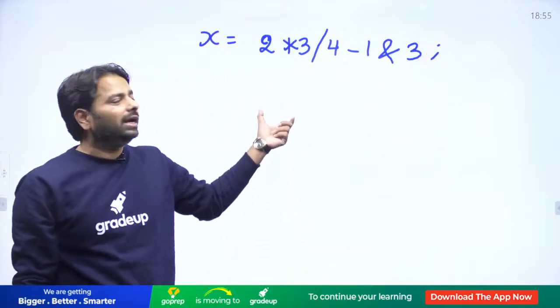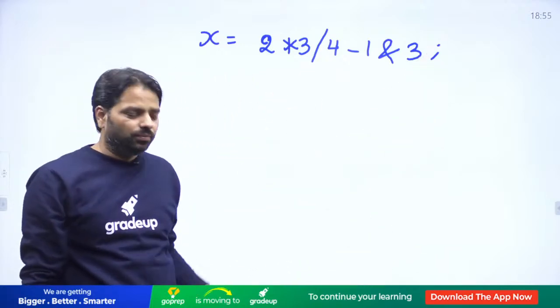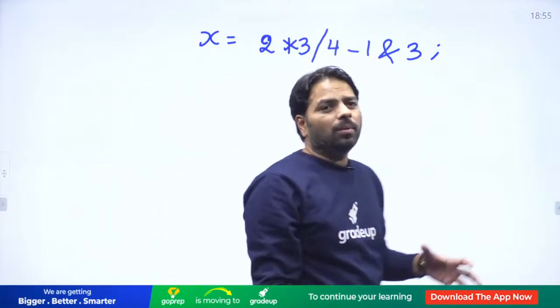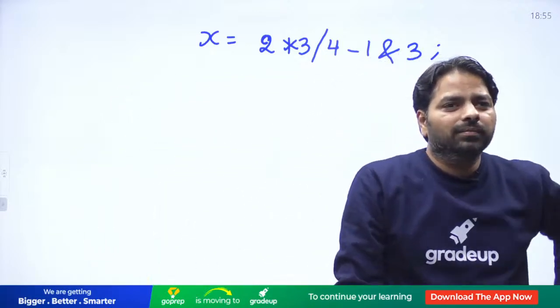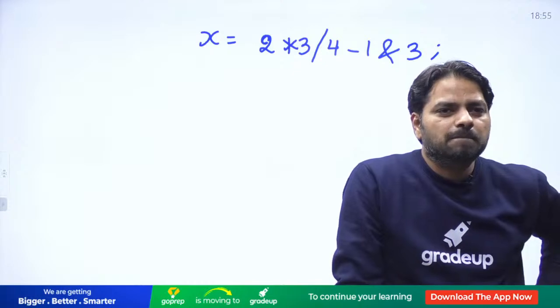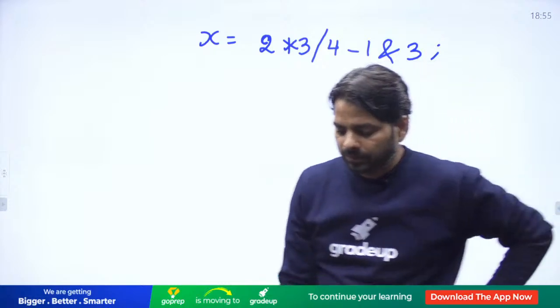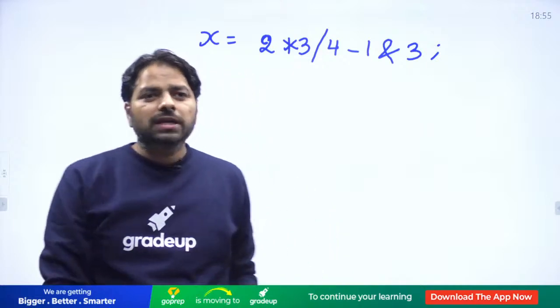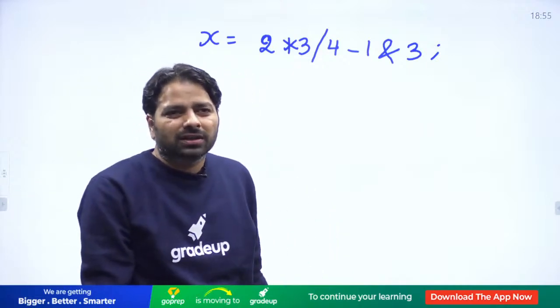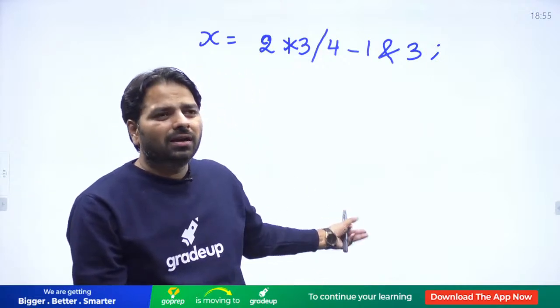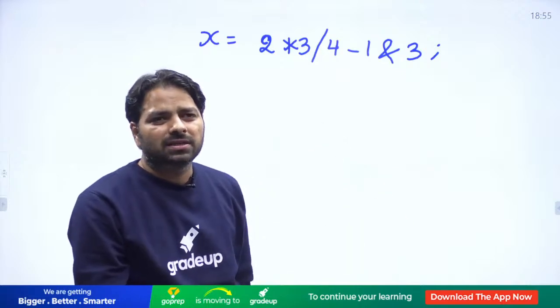This is one of the important examples from the exam point of view. When we have more operators, how do you evaluate quickly? Tell me the answer quickly, guys. It looks like I'm teaching the whole of C programming, but I'm just doing a revision in sequence.